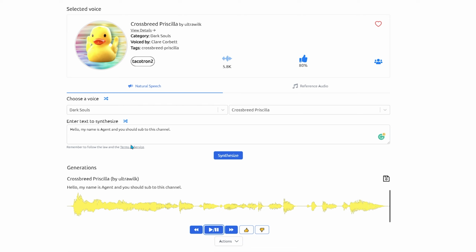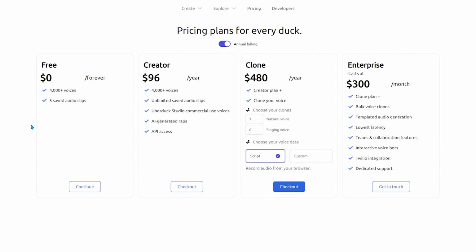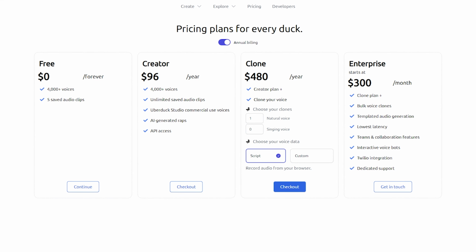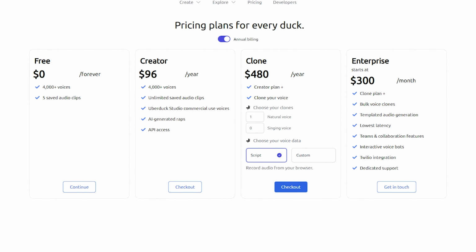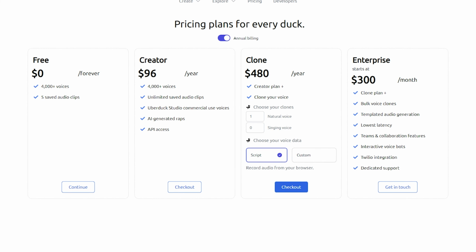All right, sounds pretty good to me. So you can do this for however many voices you want. They do have a free and a premium plan. So if you go to the pricing in the top right, you can check right here how it looks. So you have free forever, 4,000 plus voices, 5 saved audio clips. You can save 5 audio clips forever.